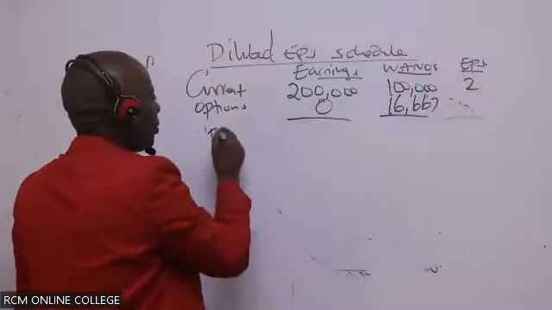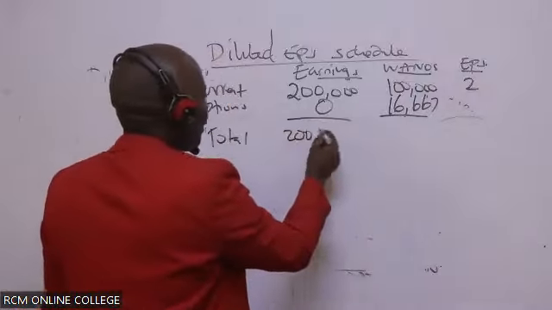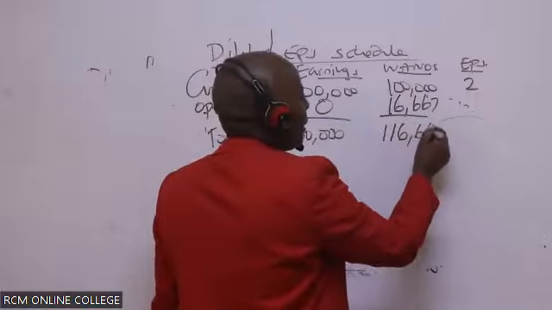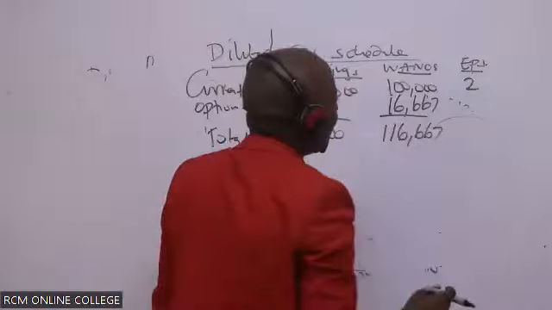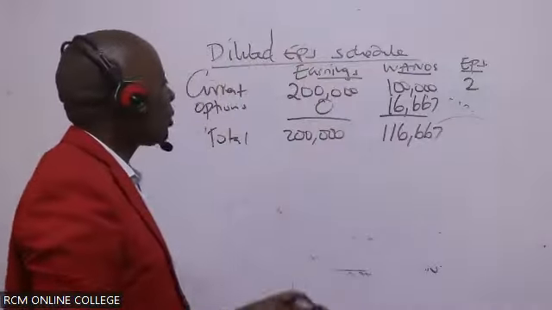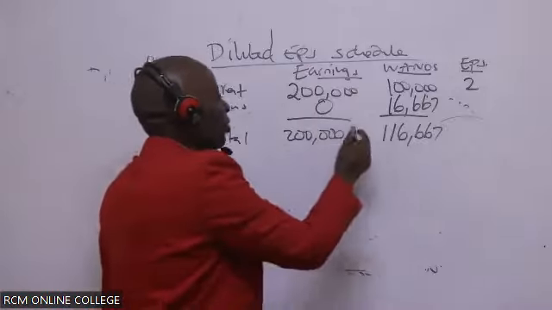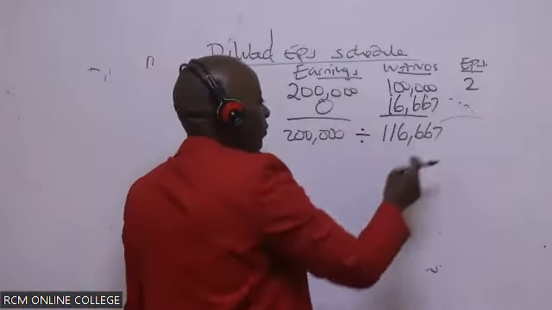So please give me the total. 200,000, and this gives me 116,667. So please give me the EPS. Of course, I expect EPS to go down because options are dilutive. So you take this, you divide by this, which will give you what figure here.